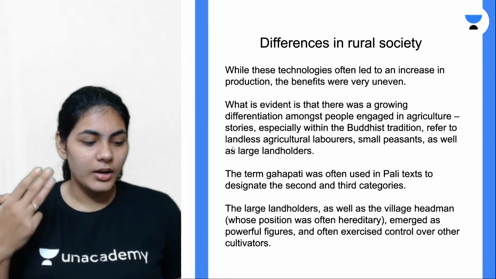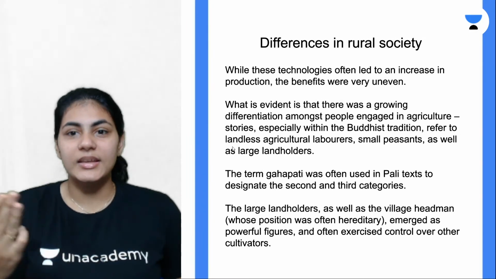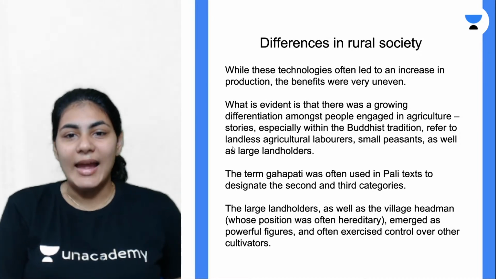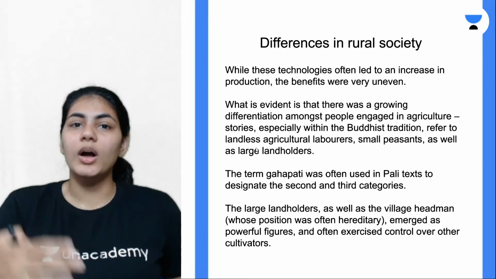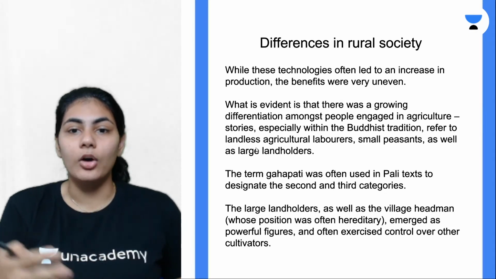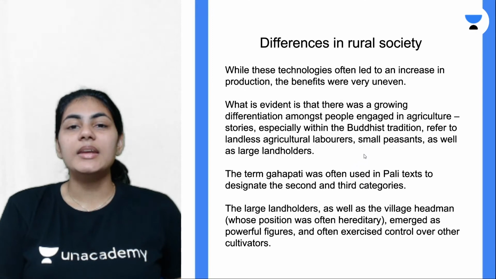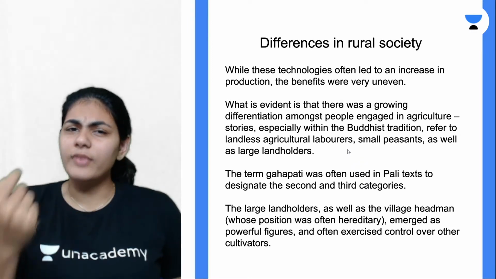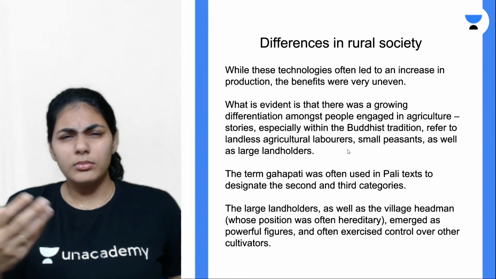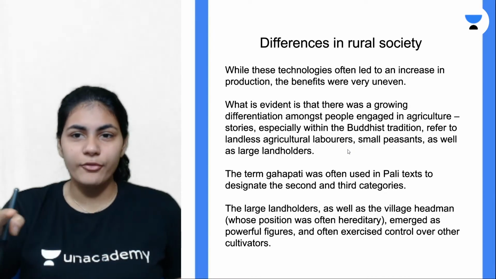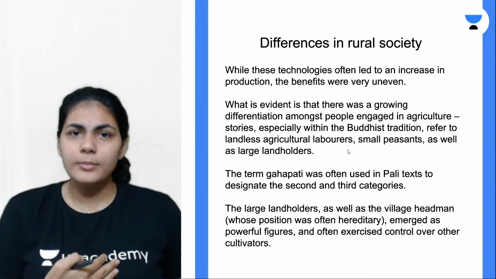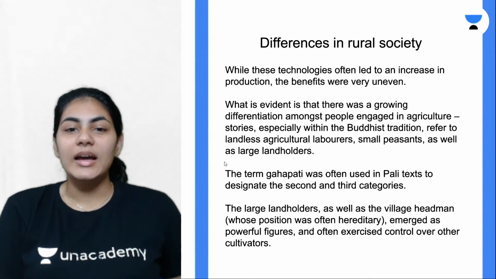To categorize them, there are three major categories. First one is the landless agricultural laborers. These are agricultural laborers who just used to work on other people's land and they did not have any land of their own. The next one is small peasants, who used to have only 1 or 2 hectares under their control, subsistently enough. They used to just work on their farm, which was enough for their own family, but there was no surplus, right?